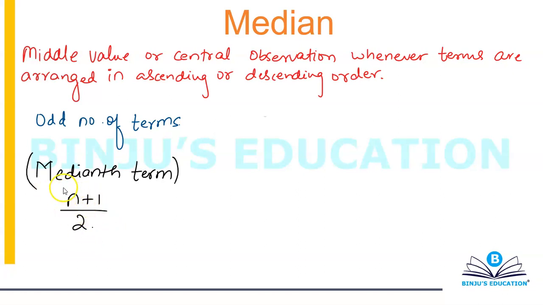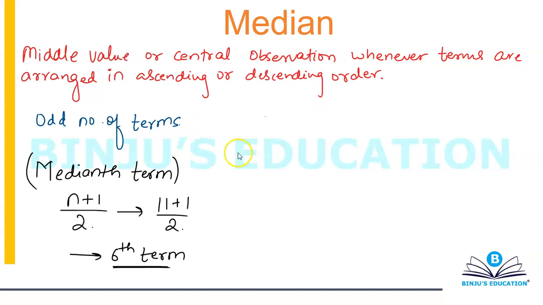Then if you want to calculate the medianth term, you're gonna replace n by 11, and your medianth term will come 11 plus 1 by 2, which is basically my sixth term. So the sixth term in the ascending or the descending order, the value of the sixth term is your median.